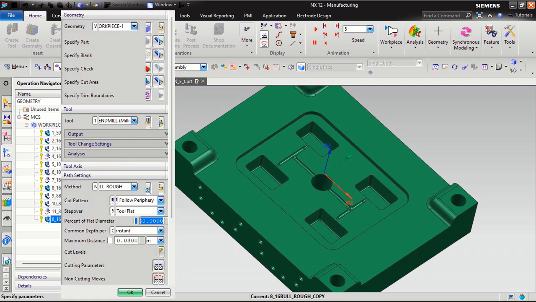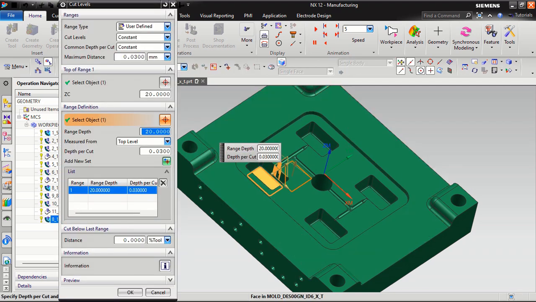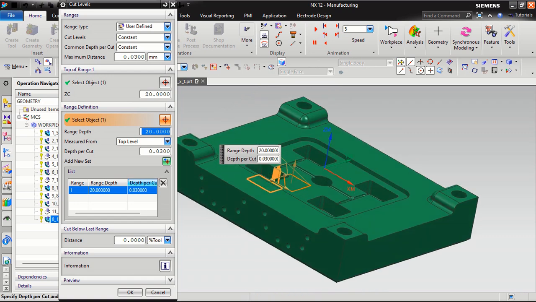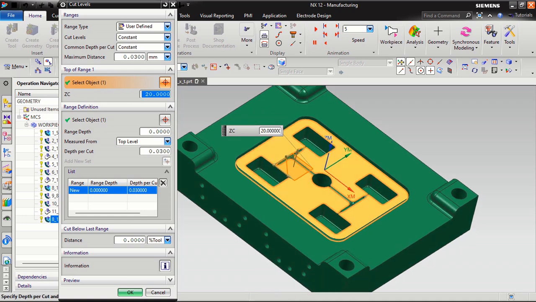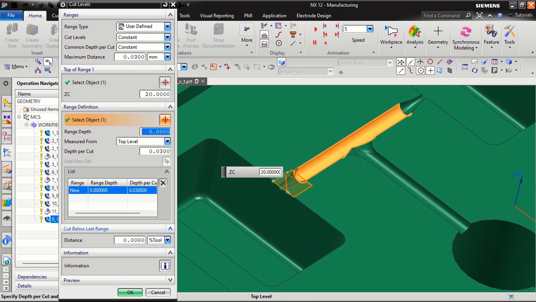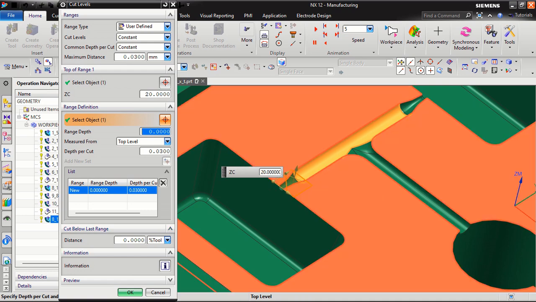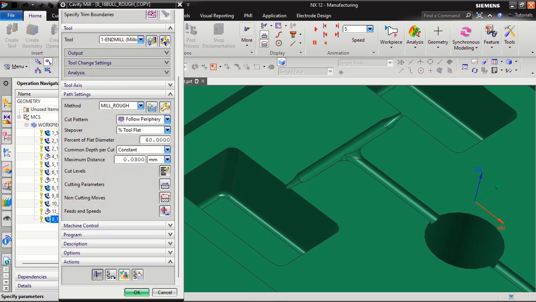Then we will click. I want to specify this floor face. Sorry, this is our problem. I want to select this range, or the bottom range is this. Then click on over it and generate the program.